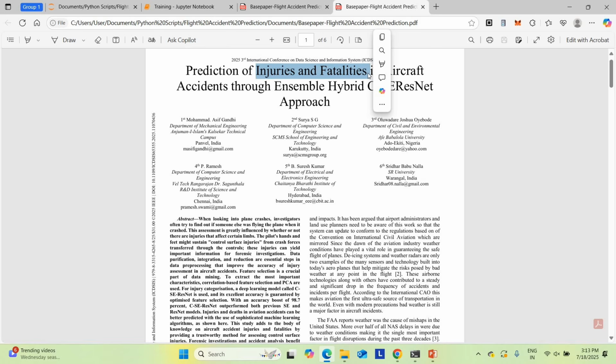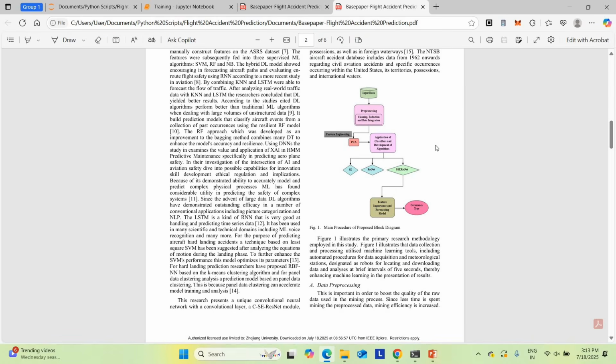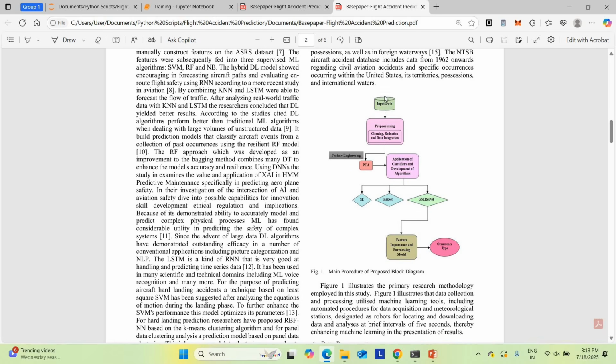They're not going to predict the accidents. Instead, after the accidents, they calculate the prediction of injuries as well as fatalities using the machine learning model. That's what they implemented in this project. So this is the architecture they implemented. You can see their architecture. They are feeding the input data here. After feeding the input data, they applied some cleaning or pre-processing operations. Once the pre-processing is completed, they move on to feature engineering. In the feature engineering part, they calculate the important features from the data set.